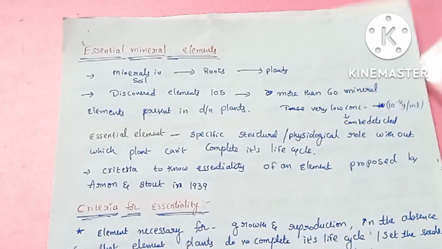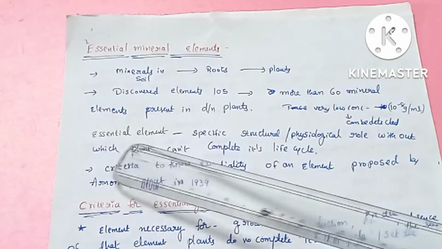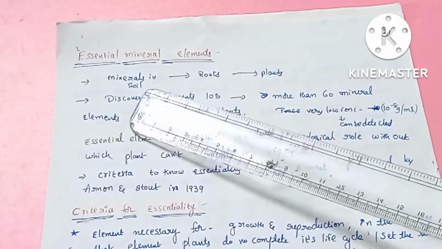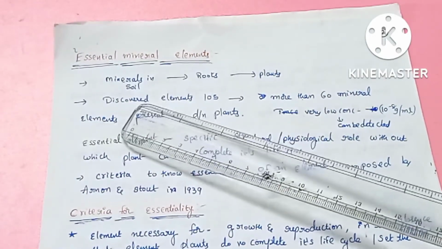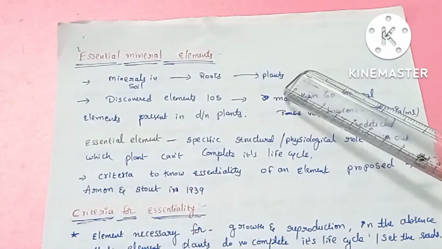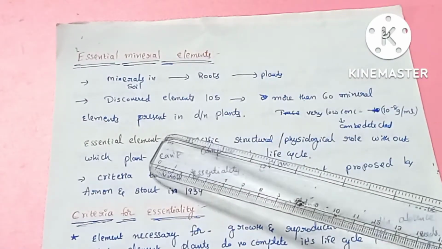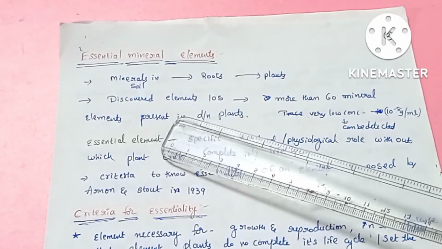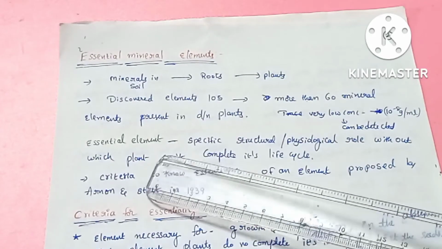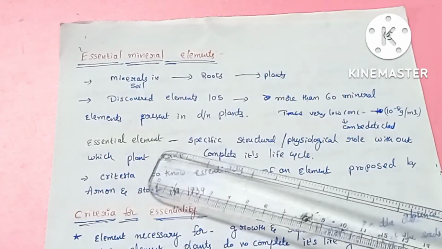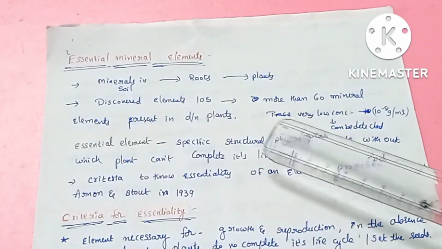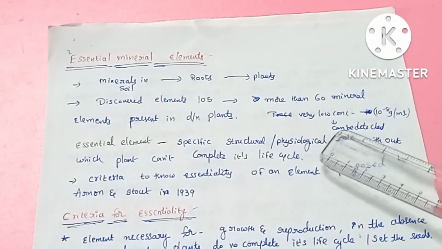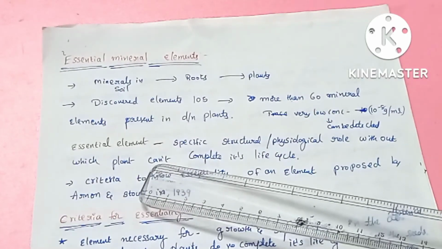Next concept is essential mineral elements. How do these mineral elements enter into the plant? These mineral elements are generally present in the soil. From the soil, by the roots, they get translocated into the various parts of the plant. Here, totally 105 mineral elements have been discovered. Out of 105, 60 mineral elements have been recorded in the various parts of the plants. And we can also detect various elements in trace amounts up to 10 power minus 8 grams per milliliter. And here there are different elements present.